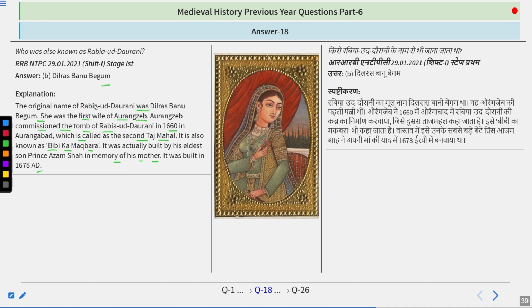So remember, Dilras Banu Begum was also known as Rabia Ud-Dawrani. Aurangzeb's son created this tomb, which is later known as Bibi Ka Maqbara. It is in Aurangabad.